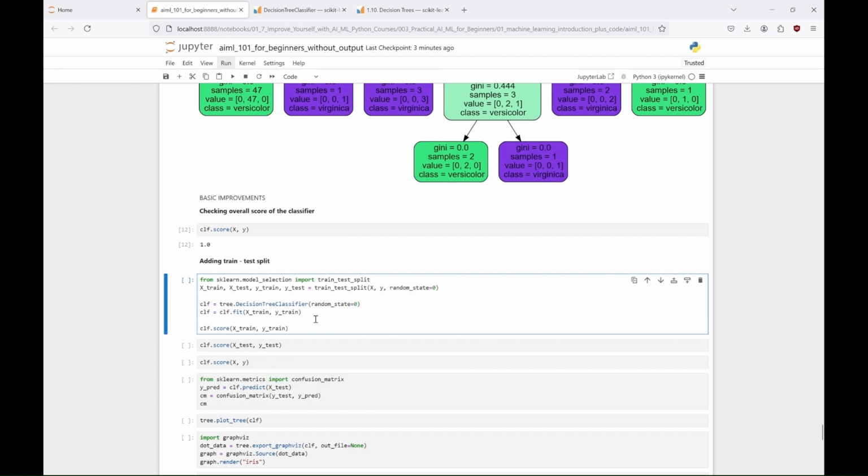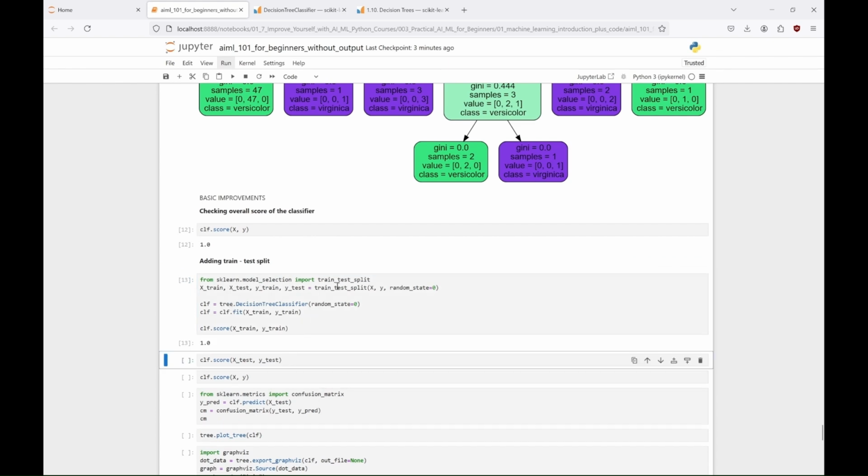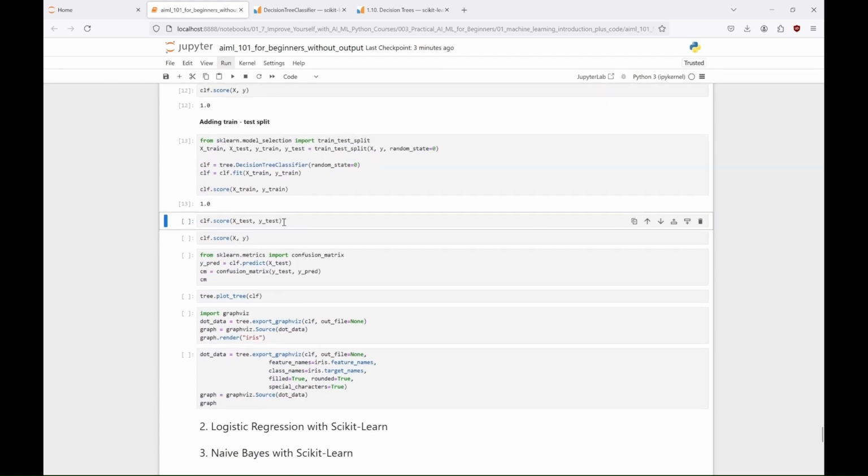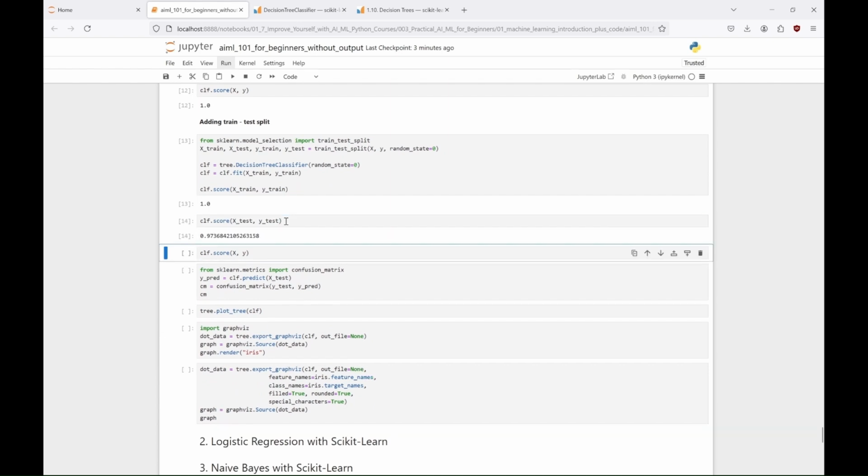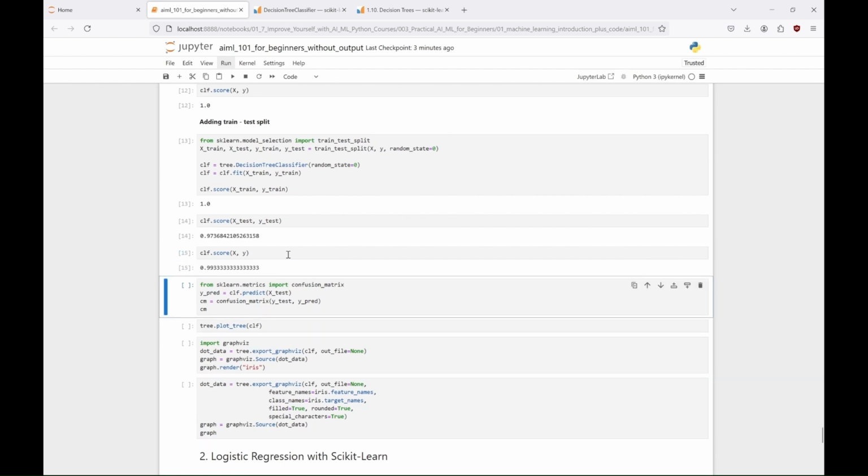Anyway, for now, let's just have 2 sets and check the outcome, and see the score on the training set first. And once again it's 1.0, but now let's check how the model performs on the test set. And it's lower. Okay, as expected, now we know the model was overfitted. Let's also check the overall score so you see how these scores differ. And as you can see the score on the entire dataset now is lower than before.